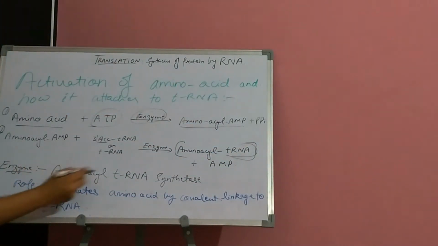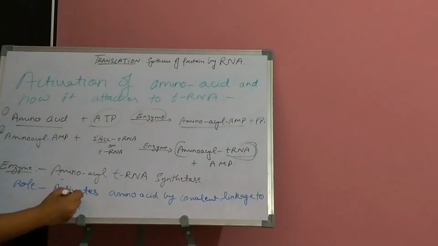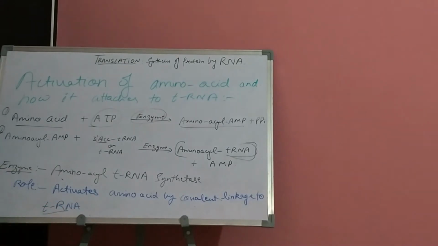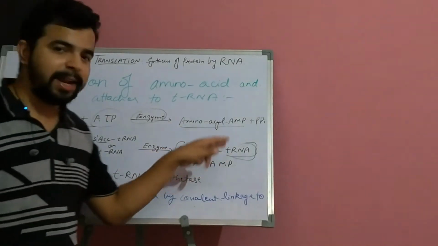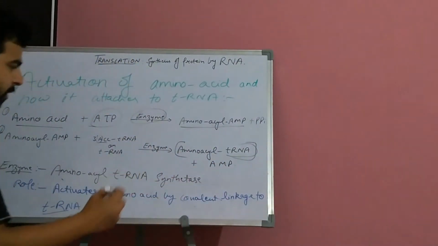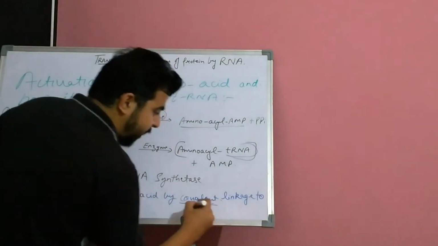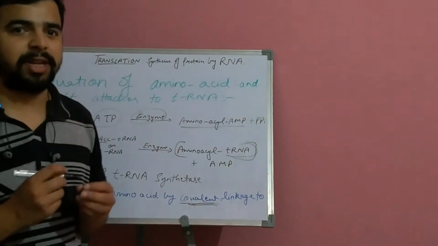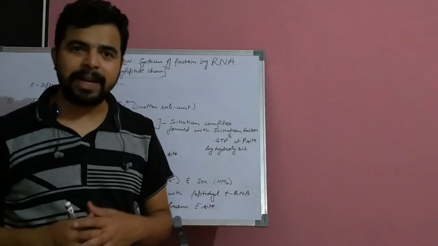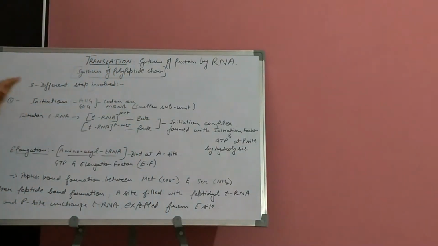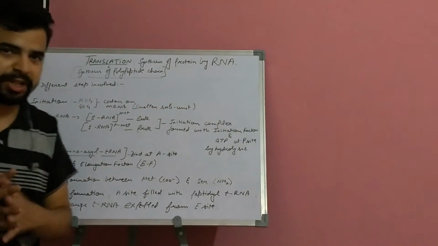Now the role of this enzyme is that it activates amino acid by covalent linkage to tRNA. So basically, this amino acid is attached to tRNA by the covalent linkage. Now we will see the mechanism of translation. Synthesis of a polypeptide chain involves 3 steps: initiation, elongation and termination.